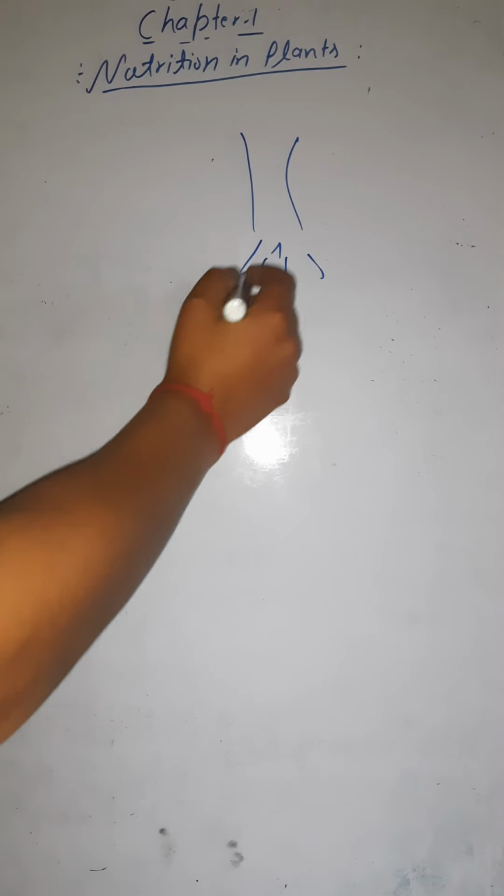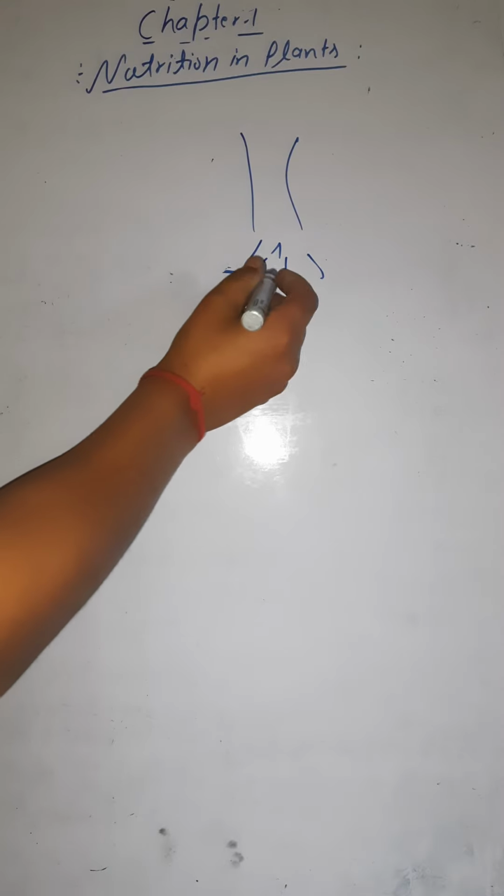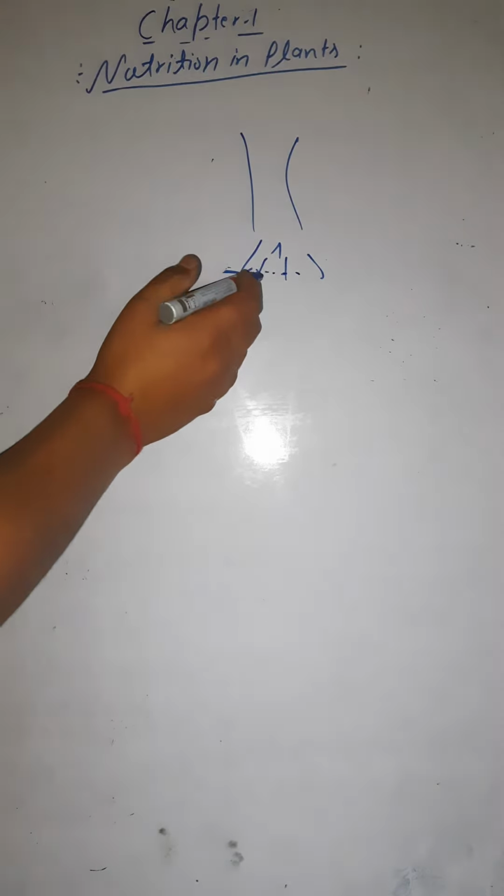Let's say this is the plant and the root of the plant, and this is the bacteria, living in the roots of the plant. The plant is providing shelter and food to the bacteria, and in turn the bacteria is providing nitrogen to the plant. So they are living together in a relationship. This relationship is called the symbiotic relationship, about which we are talking in detail today. Symbiosis.